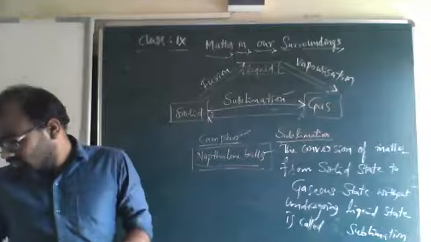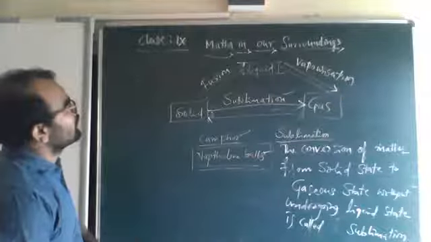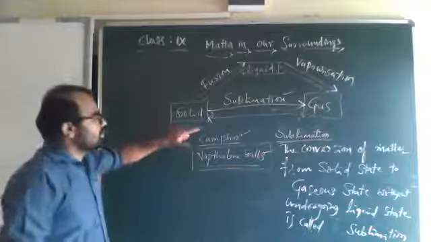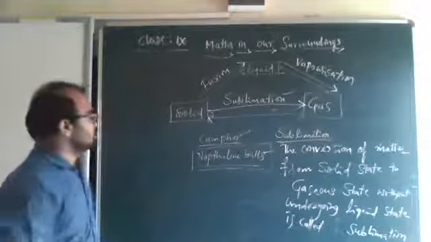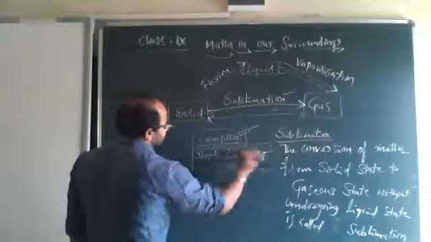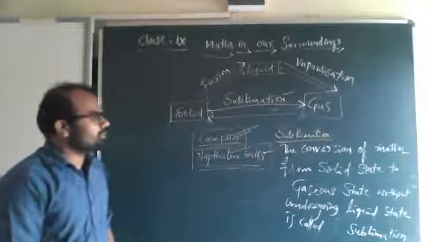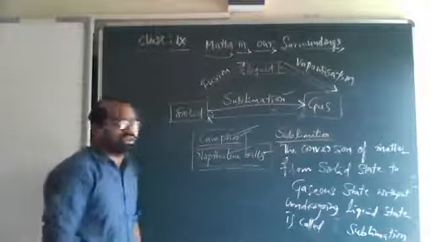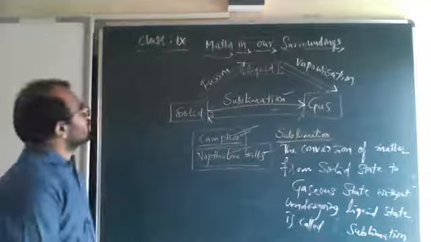See, three cases we learned and the fourth case we learn now. Sublimation, I hope you understood two examples: camphor and naphthalene balls. Sublimation is the conversion of matter from solid state to gaseous state without undergoing liquid state.